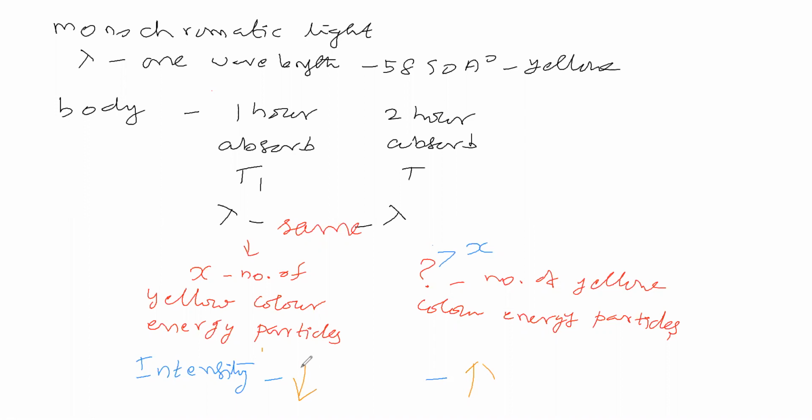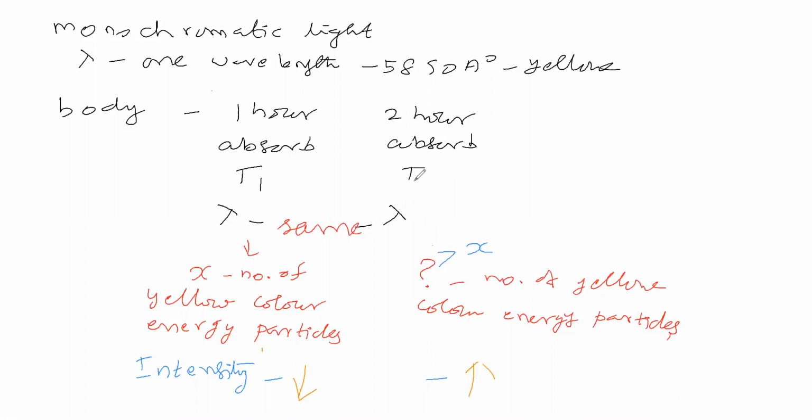Okay. So you are saying that the body observed a smaller number of particles here, and here the body observed a larger number of particles. Now, because the body absorbed energy particles, the external part of the body has got a certain temperature. Here the body absorbed so many particles, therefore the external part of the body is getting a certain temperature.